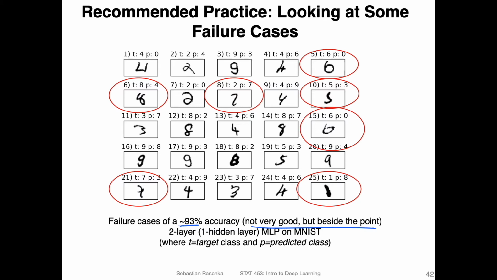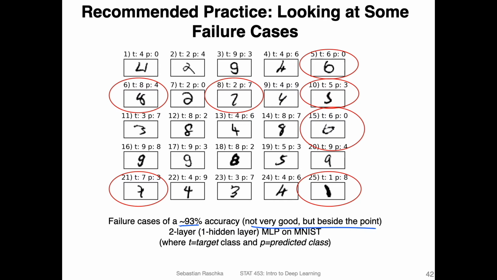If you train a network on a data set, it's always good to look at the wrong predictions, because sometimes you may also find there's just a mislabeling issue in the data set that you may want to fix. So in that way, sometimes you get additional insights about your data, like issues with your data, by just looking at it. So here it's just interesting to see what the model predicts.